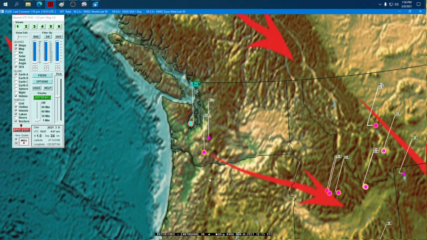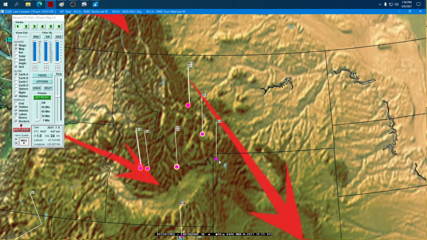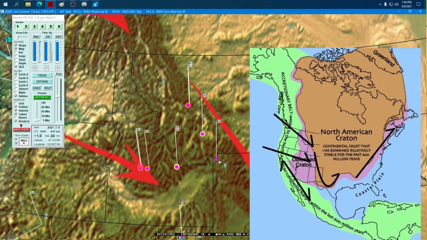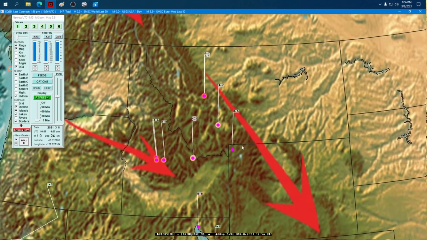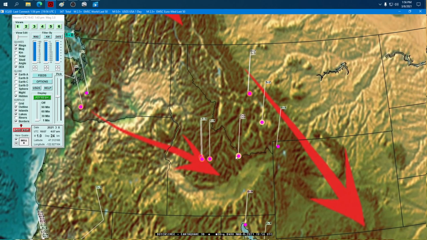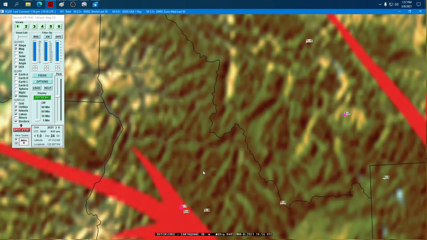Now remember what I said about the Craton Edge going down through Yellowstone. Look at Montana, look at the earthquakes. Aren't they making a diagonal line through Montana following the Craton Edge down into the park? Now what about the earthquakes over in Idaho? The number of earthquakes in Idaho have fallen through the floor. We only have what? 1, 2, 3, 4 earthquakes. We saw a pocket or a good cluster of quakes right here where the arrow is.